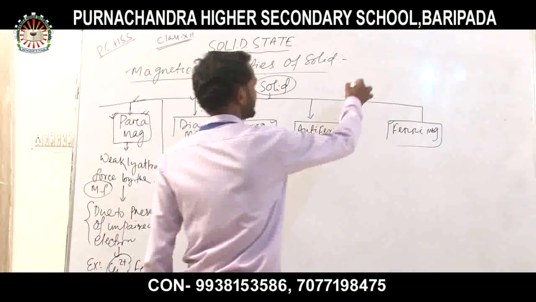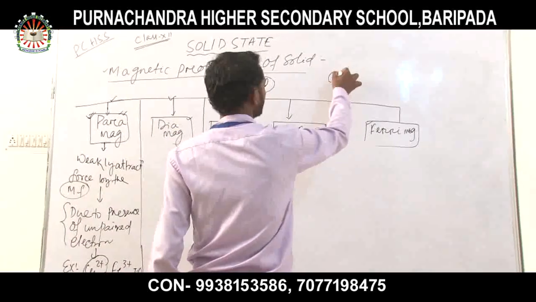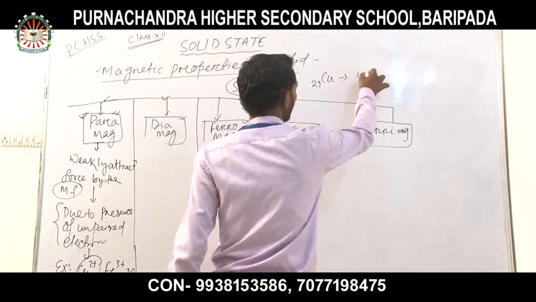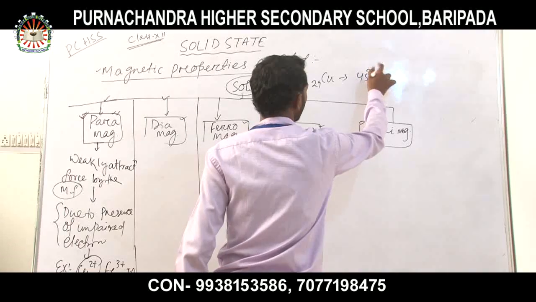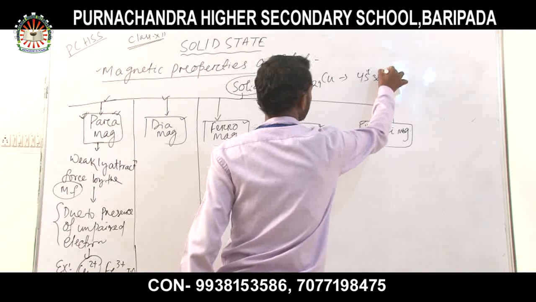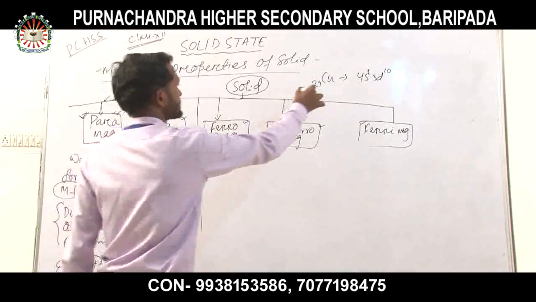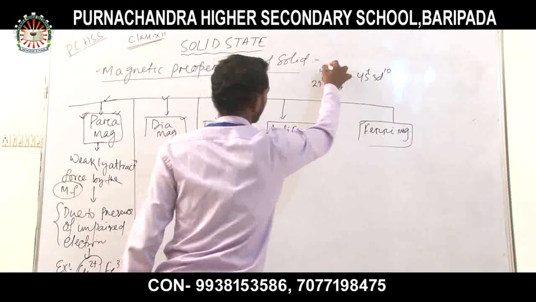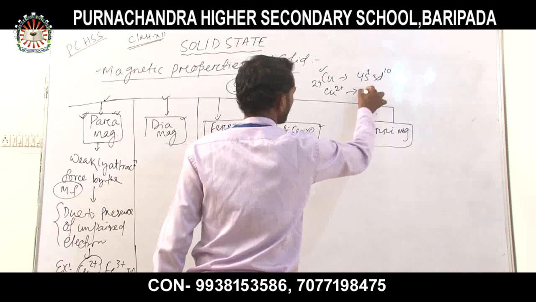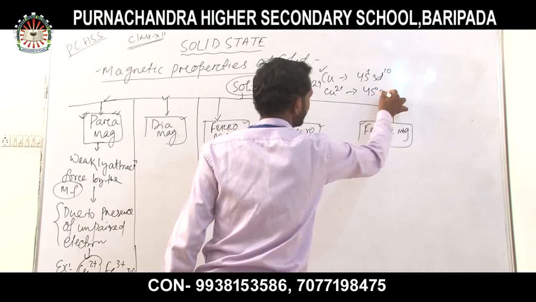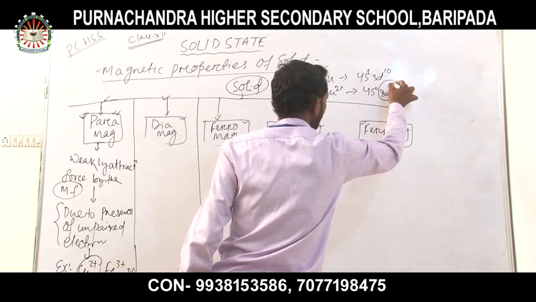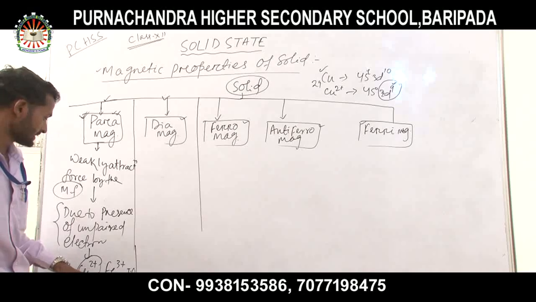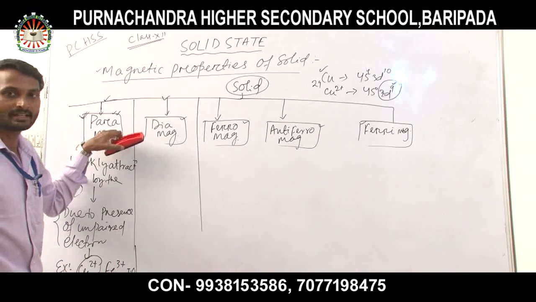You already know the electronic configuration of copper, atomic number 29. In the outermost shell there will be 4s1 and 3d10. Now in case of Cu2+, that means 2 electrons are removed from the copper metal, so the electronic configuration will be 4s0 and 3d9. In the 9 electrons, 4 are paired and 1 is unpaired. So Cu2+ is paramagnetic in nature.